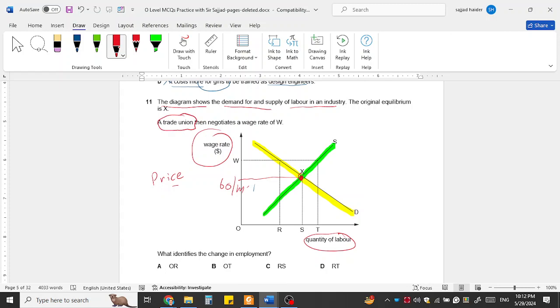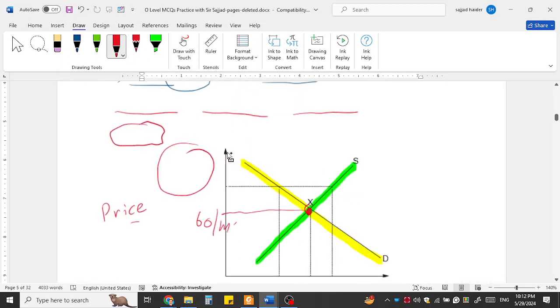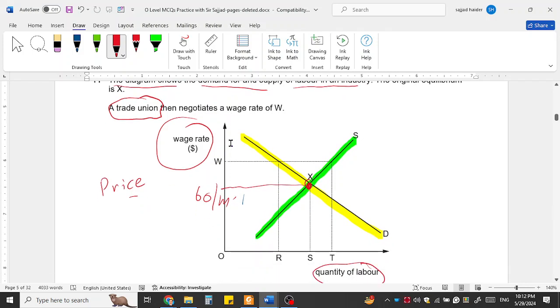A trade union is a group of employees who pressurize the employer to pay them higher wages. So the trade union negotiates at the wage W. This is a higher wage than that fixed by demand and supply forces. So the demand is here, the demand is R, but the supply is T. So this is surplus labor, because supply is available but businesses are not demanding it. So there is surplus labor, there is unemployment in this case.